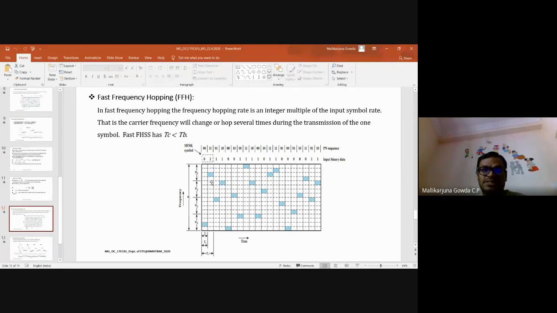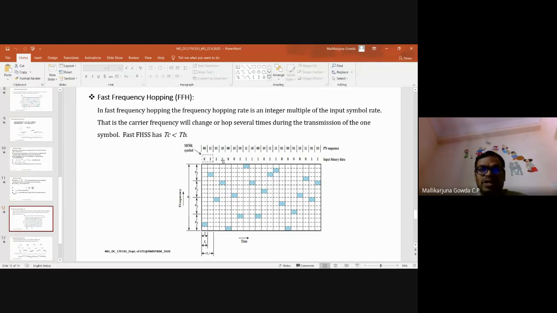In this, again, it is symbol 01. So this one is 00, this one is 01. So it is hopping twice within 1 symbol duration. So frequency hopping is taking place more than once for transmitting 1 symbol. There are multiple hops per symbol happening here.